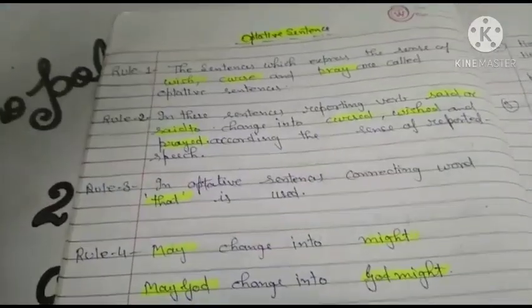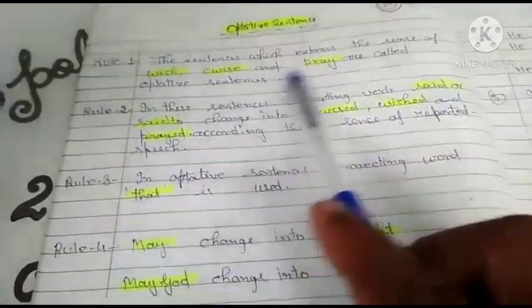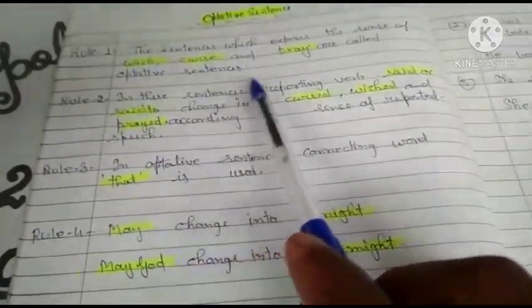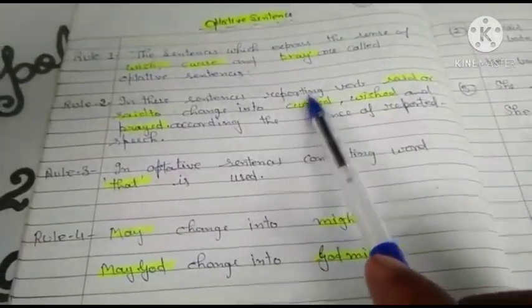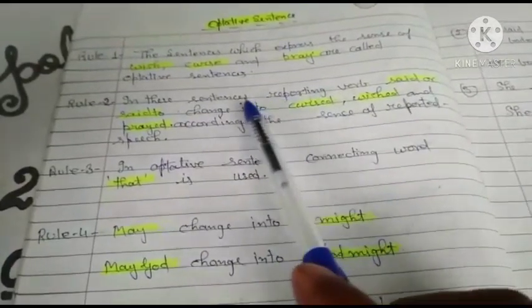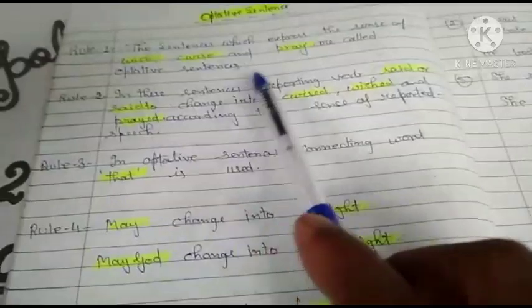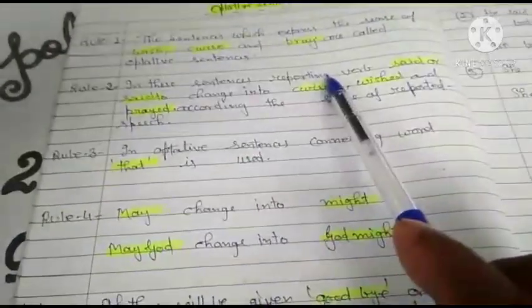Okay, beta. Good afternoon, students. Now look, today I will start to explain optative sentences. Now look, rule number 1. The sentences which express the sense of wish, curse and prayer are called optative sentences. Okay? The sentences which express the sense of wish, curse and prayer, these types of sentences are called optative sentences.